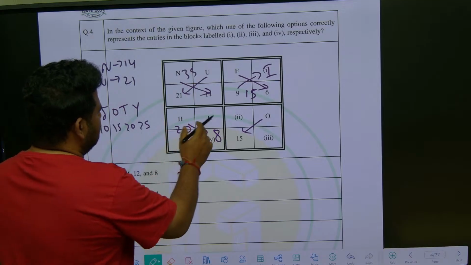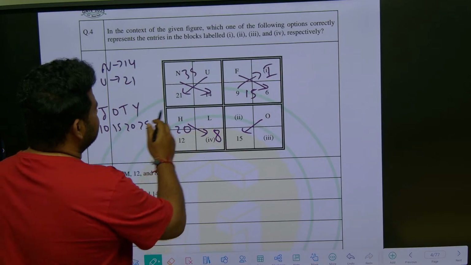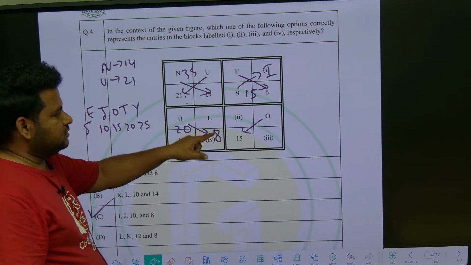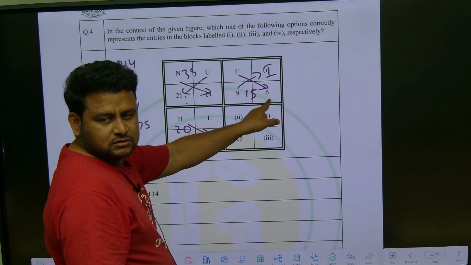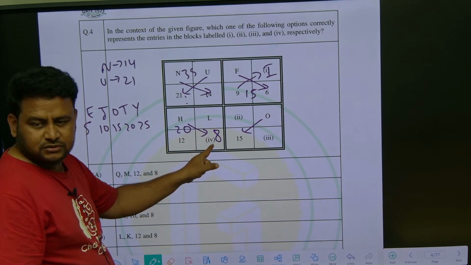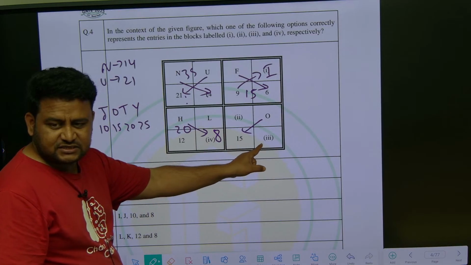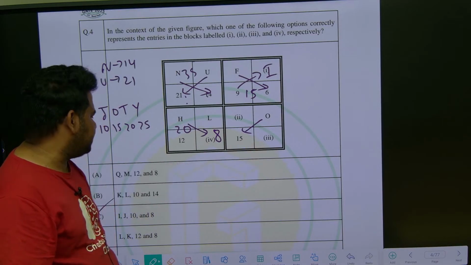This should be how much? 7. See, observe here carefully, the difference is coming out to be how much? Here the difference is 7. Here the difference is how much? 8. Here also you should get the difference 8. That means what should come here?